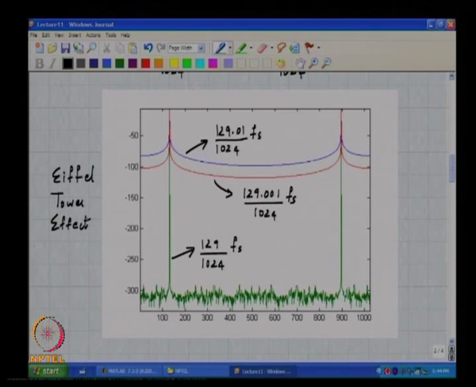So we need to understand A, why this is happening, and B, what can be done to fix this, right. So first let us get to why this is happening.